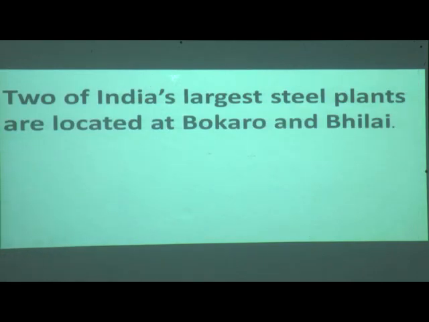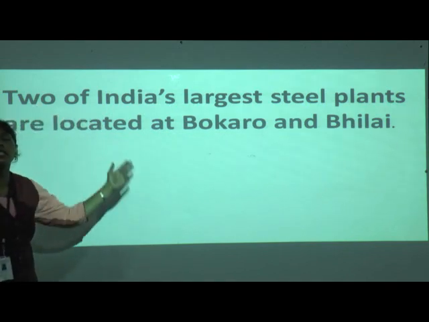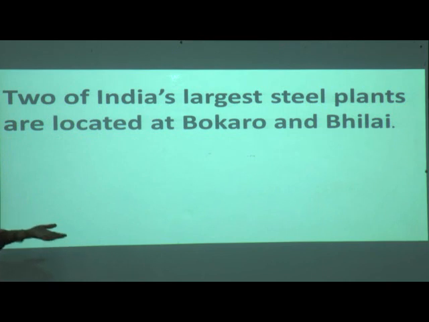Now come to the point of largest steel plant. In the previous lesson we studied the largest steel plant, correct? Do you all remember? Yes, where is it? It is in Bokaro. Now we have two, not one. We have two of India's largest steel plants. Where are they? They are located at Bokaro and Bhilai.